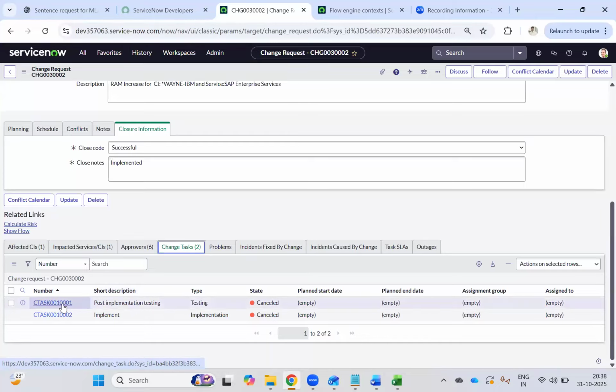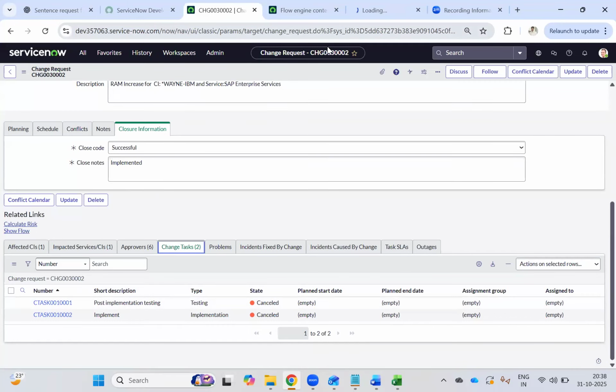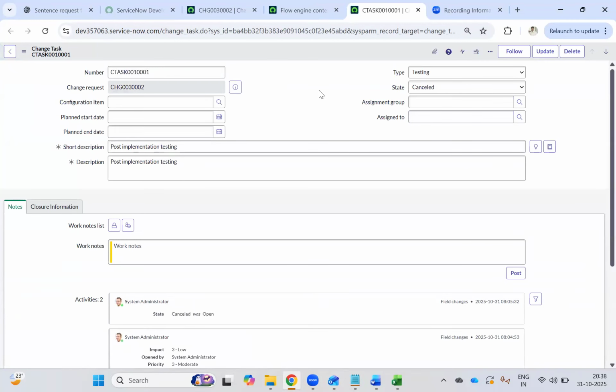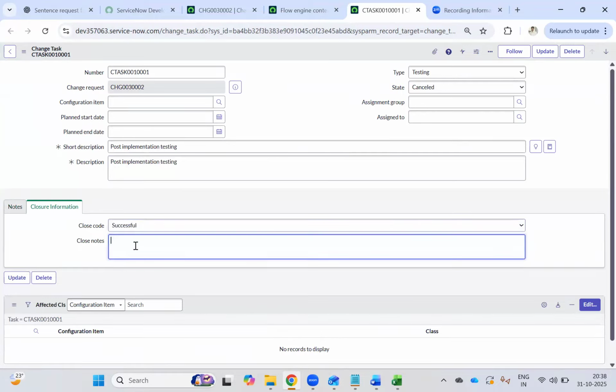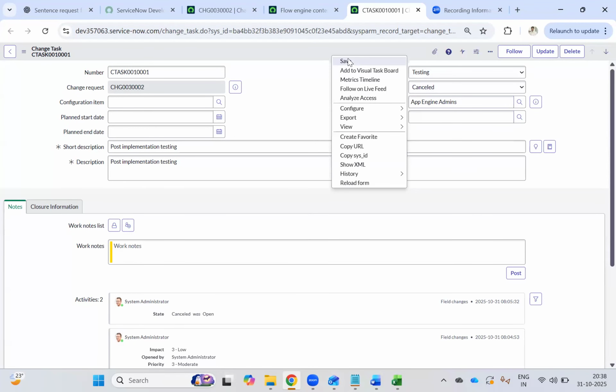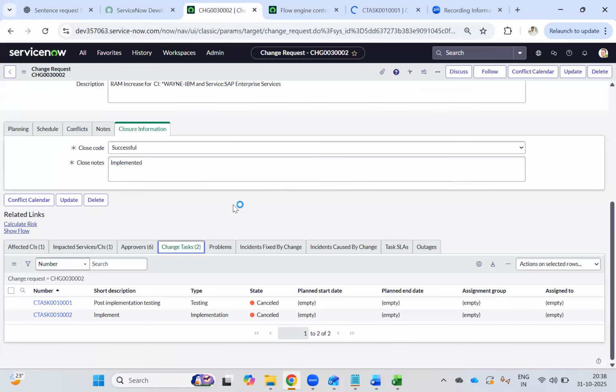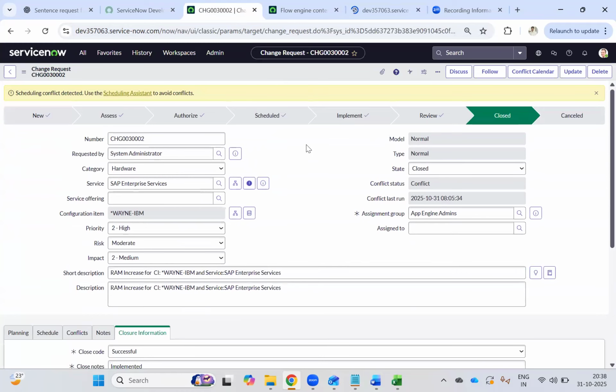If you open the change task, how does it look? It's a subtask of change. You see here, this is how your change task looks. So configuration item, planned start time, end time, assignment group, assigned to, short description, description of the change, closure information. Again, you will be doing the same thing. So that is how it will work. So this is the life cycle of a normal change, guys.